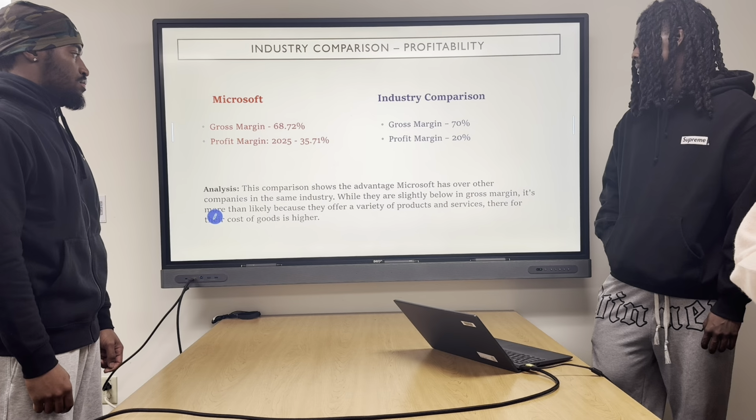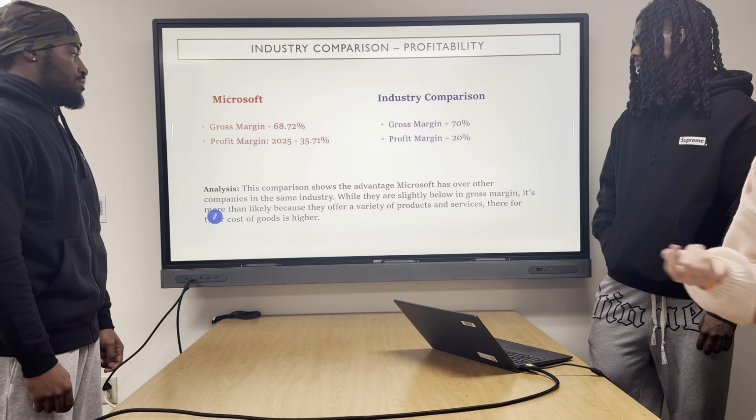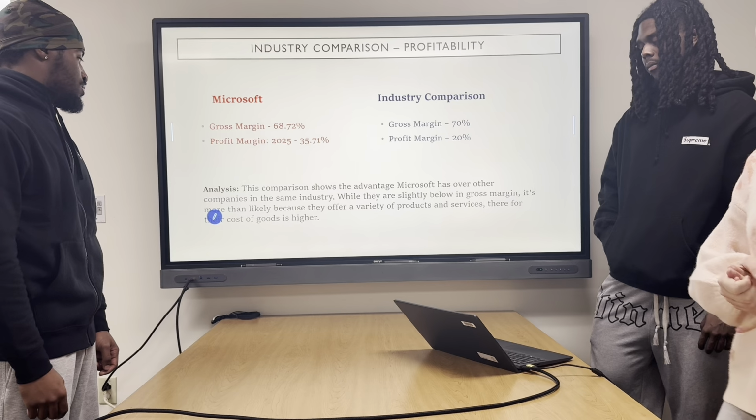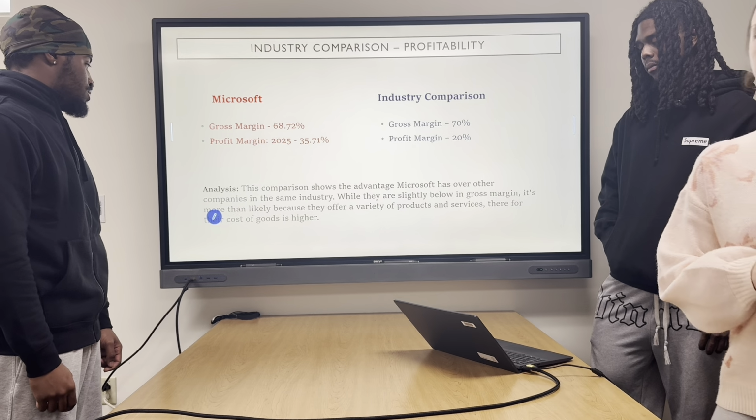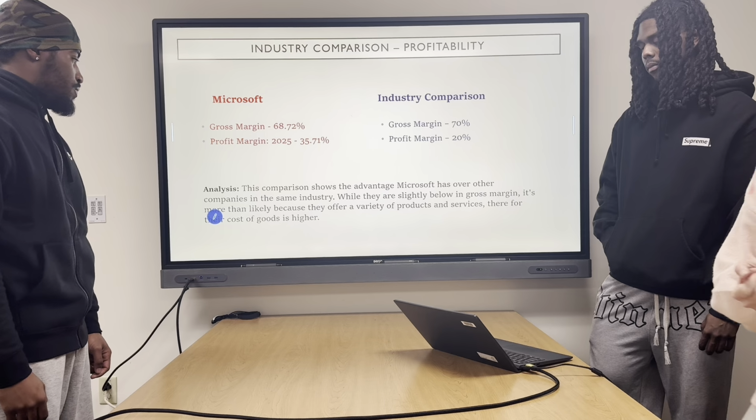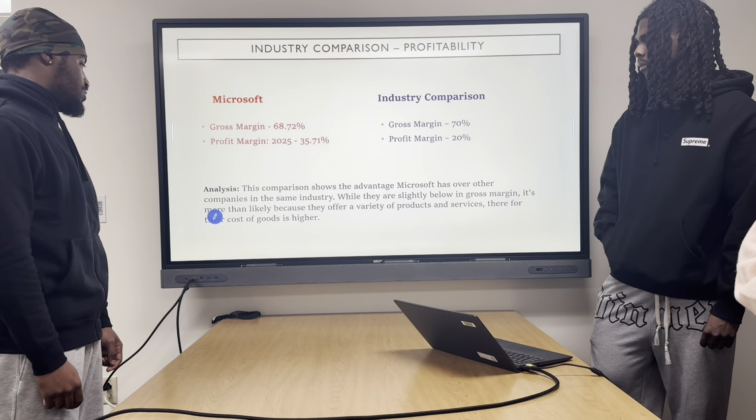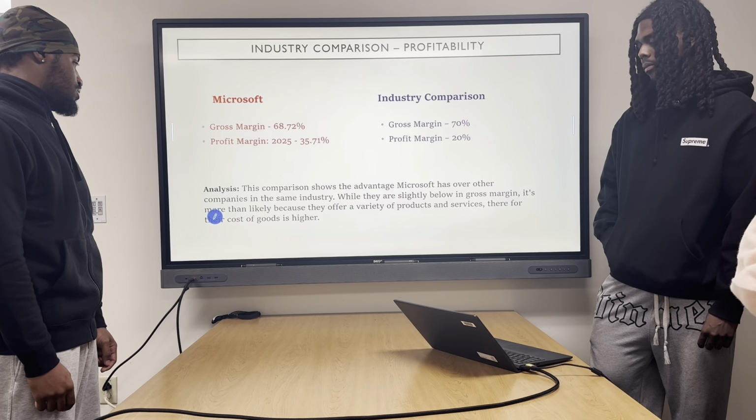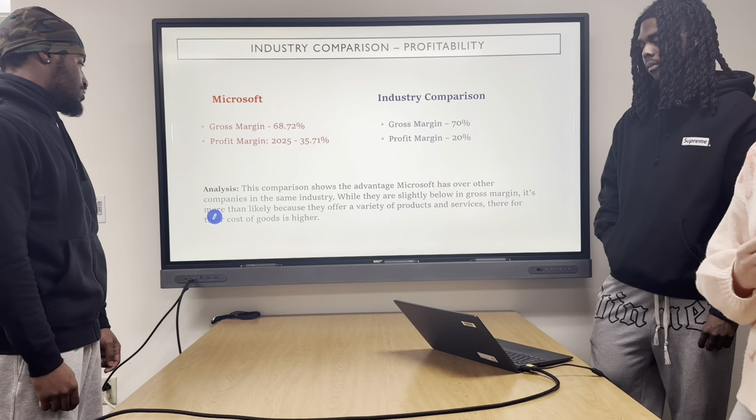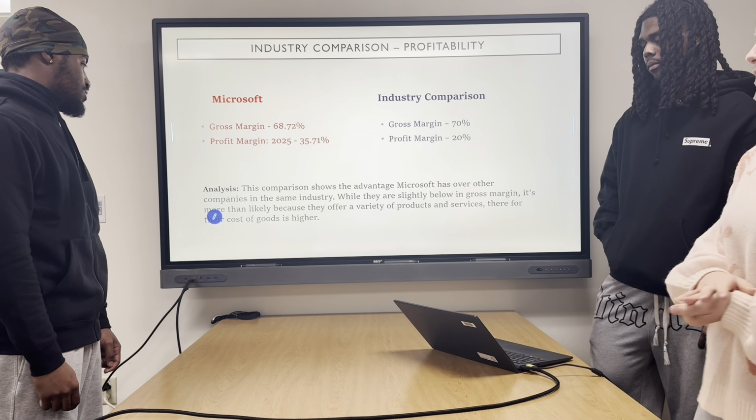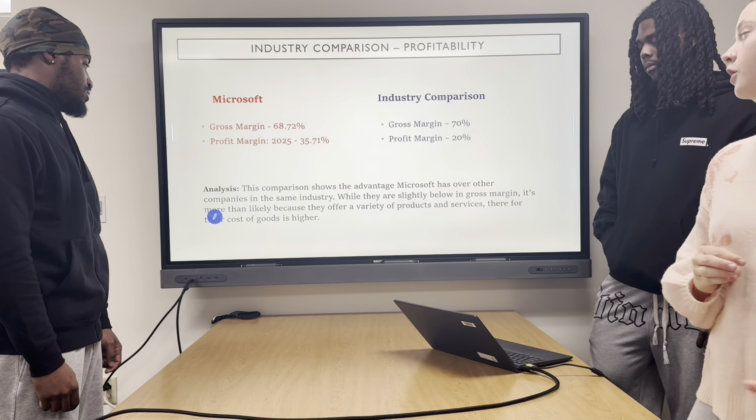This comparison shows the advantage Microsoft has over other companies in the same industry. Many competing companies only specialize in one or two products or services, whereas Microsoft is reputable in multiple, as we spoke about before. So while they are slightly below in the gross margin, it's more than likely because they offer a variety of products and services, and therefore they have a higher cost of goods.